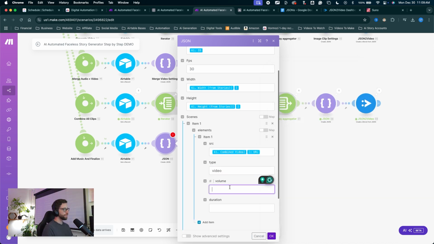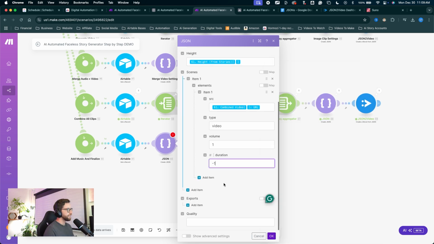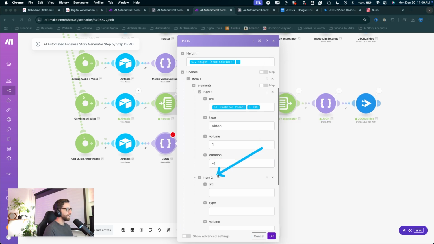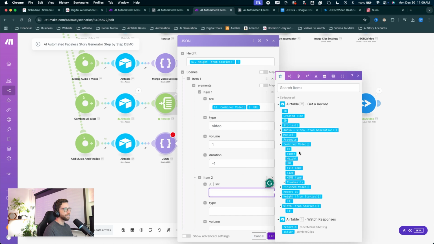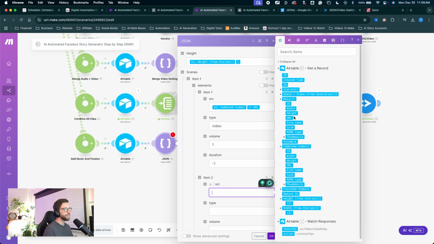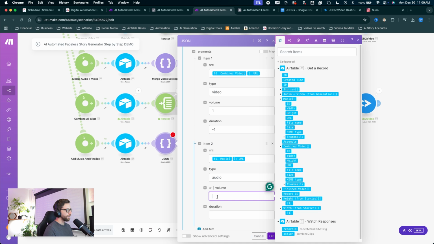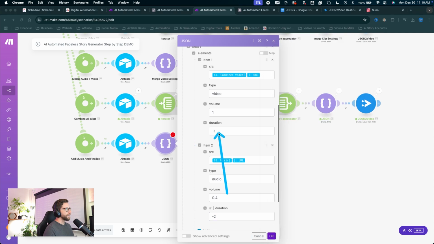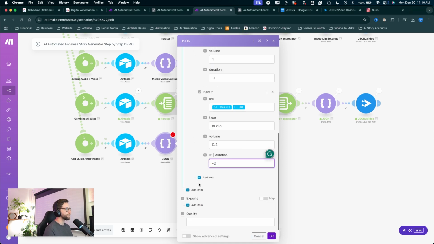For the volume, we'll say 1. For the duration, this is -1. Click add item. For item 2, the source, this will be the music URL. For the type, audio. For the volume, we're going to say 0.4, and for the duration, -2. This is saying use the entire length of the video, and this is saying set the length based on the length of the video. In English, that's pretty much what's going on. For exports, click add item.